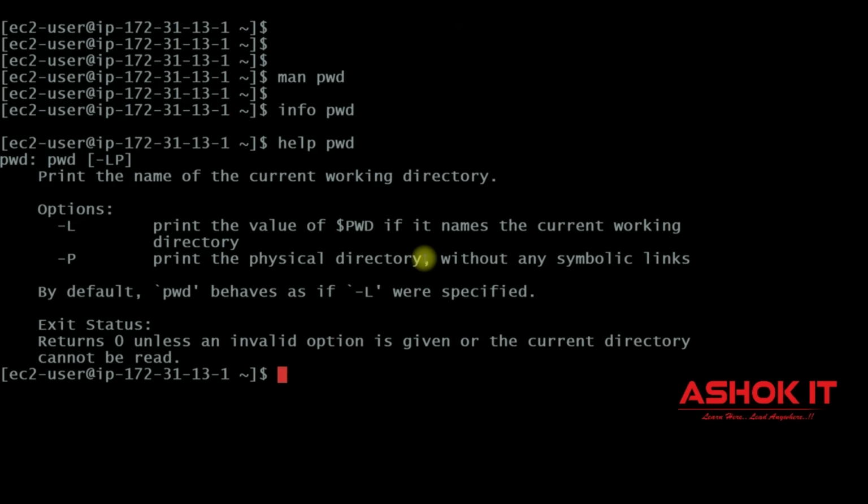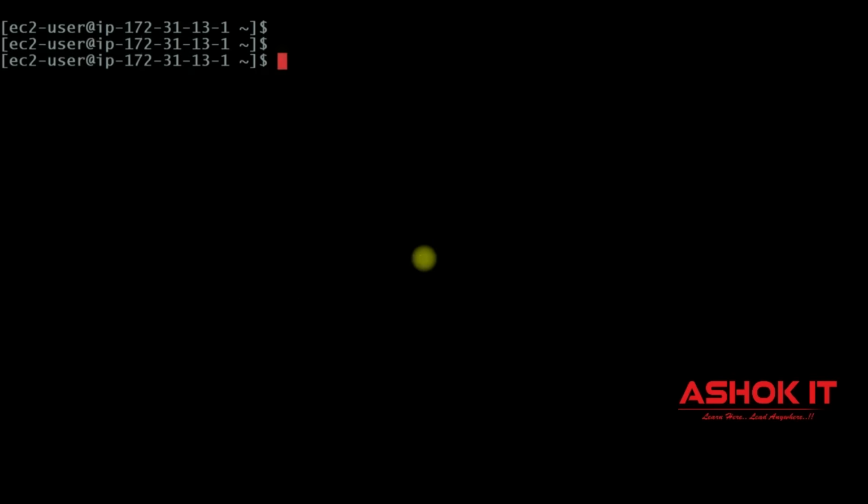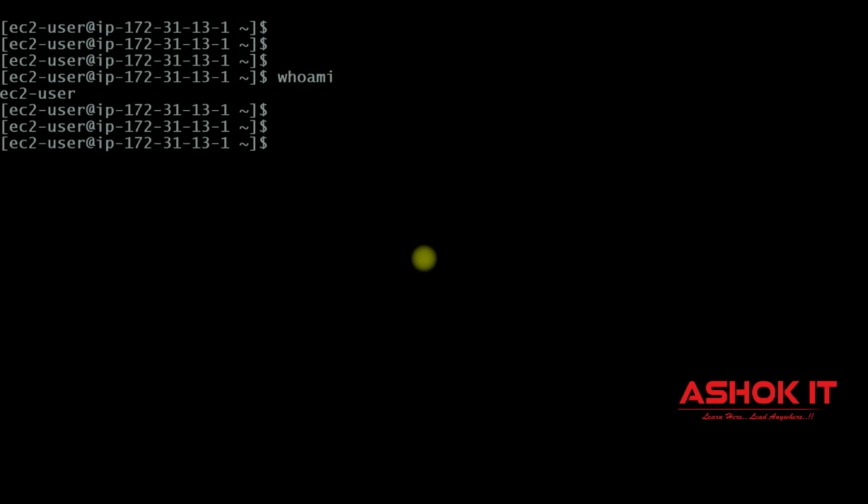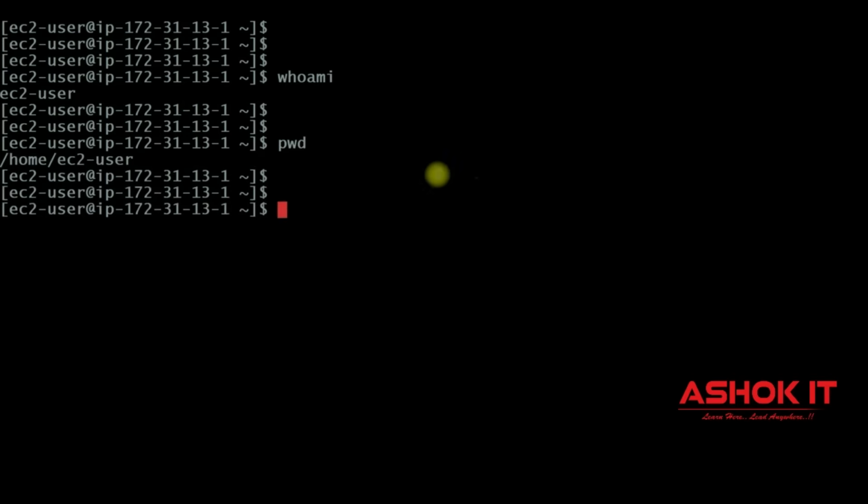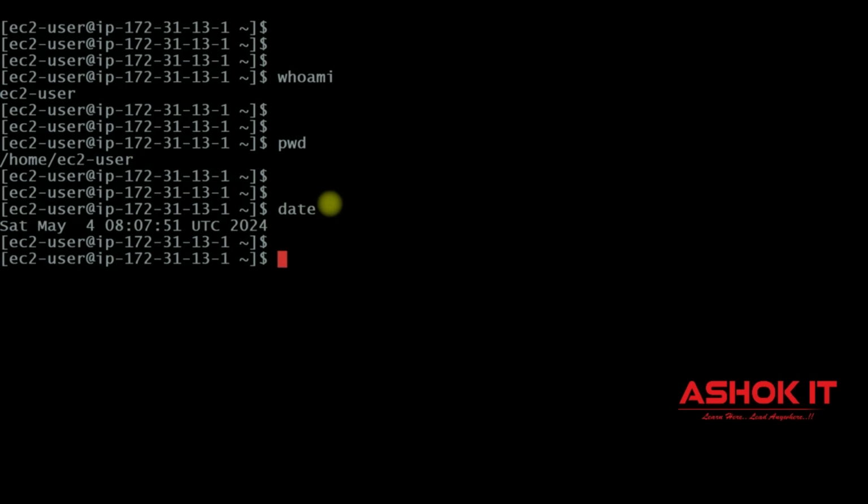And let me execute a few other commands here. If you want to see currently with which username you are logged in, you can use whoami. The whoami command will display the currently logged in username. Then next one, if you want to see what is your present working directory, then you can execute the pwd command. Currently I am pointing to the /home/ec2-user directory. If you want to see the current date, then you can execute the date command.